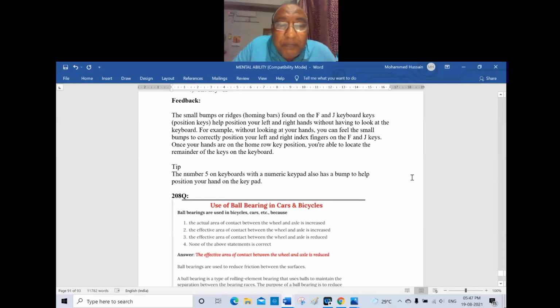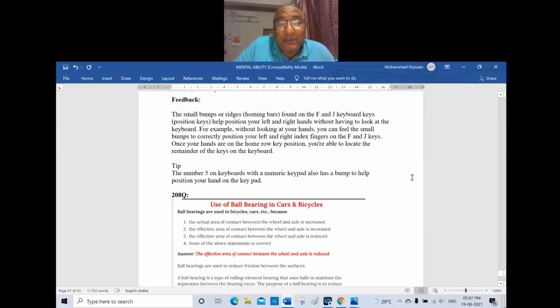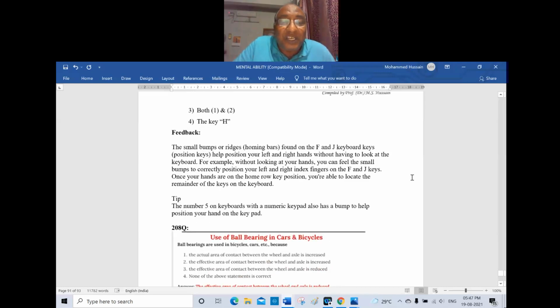Another question, which is very similar to that question, our last one. Sharad Babu has made it. Ball bearings are used in bicycles, cars, etc. because, number 1, the actual area of contact between the wheel and axle is increased. Number 2, the effective area of contact between the wheel and the axle is increased. Number 3, the effective area of contact between the wheel and the axle is reduced. Number 4, none of the above statements is correct.